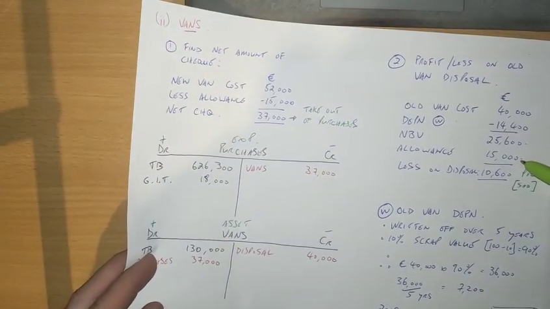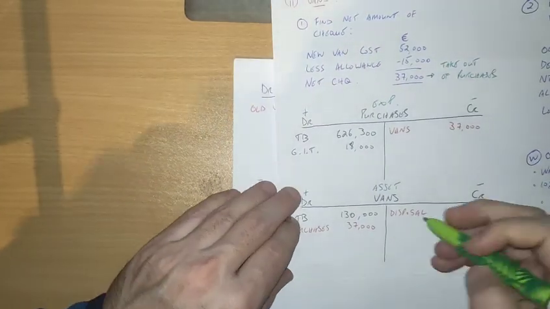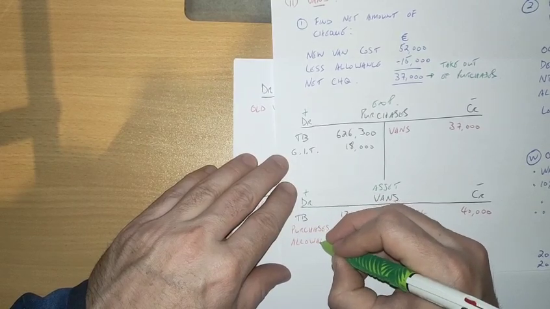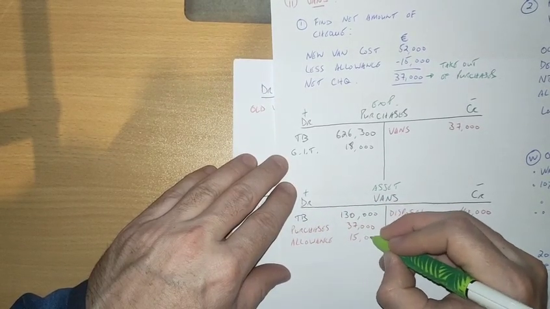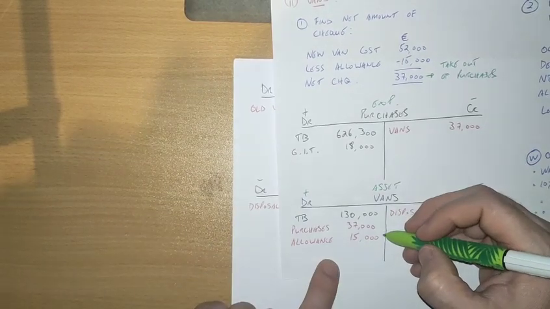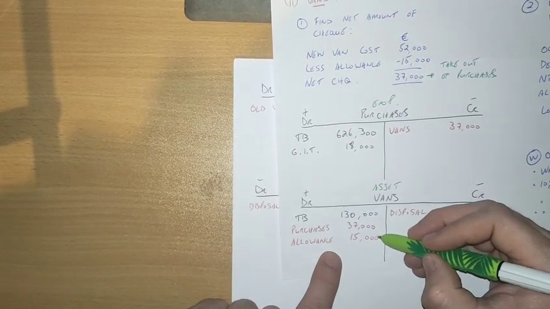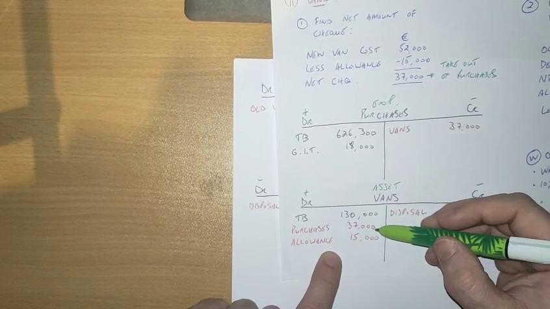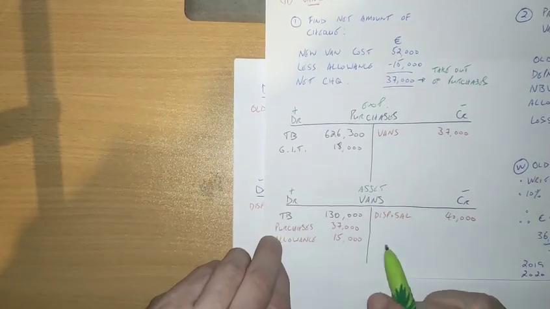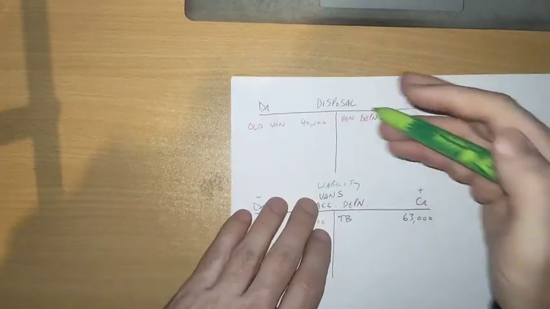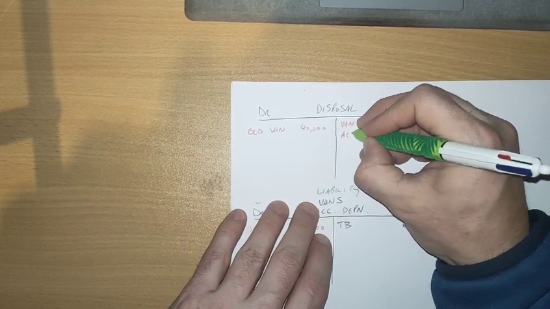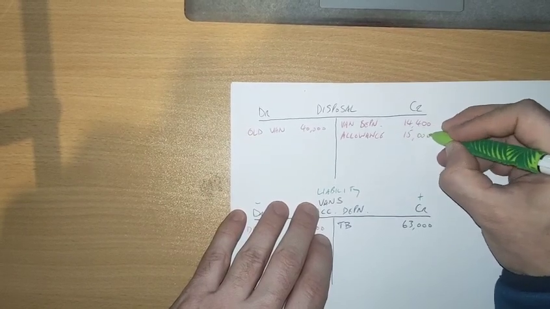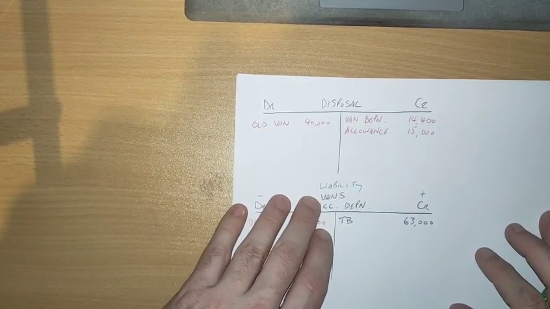The other thing we need to take into account here is that they did get a trade-in allowance, 15,000 for the old van. What you do is debit the van account 15,000. Now, what you should see straight away is the 37 and the 15. If you add those two figures together, you come up with 52,000, which is exactly the cost of the new van. So debit the van account 15,000 and credit your disposal account with the same amount. I'm going to call this the allowance, 15,000.